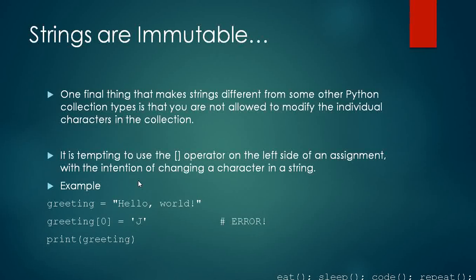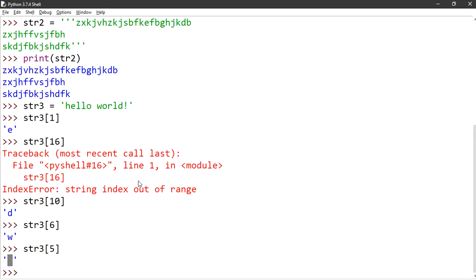Let's take an example. We have greeting equals hello world. Then in the next line I write print, and the 0th element of greeting, change it to j. That will lead to an error, and let us see in the IDE.